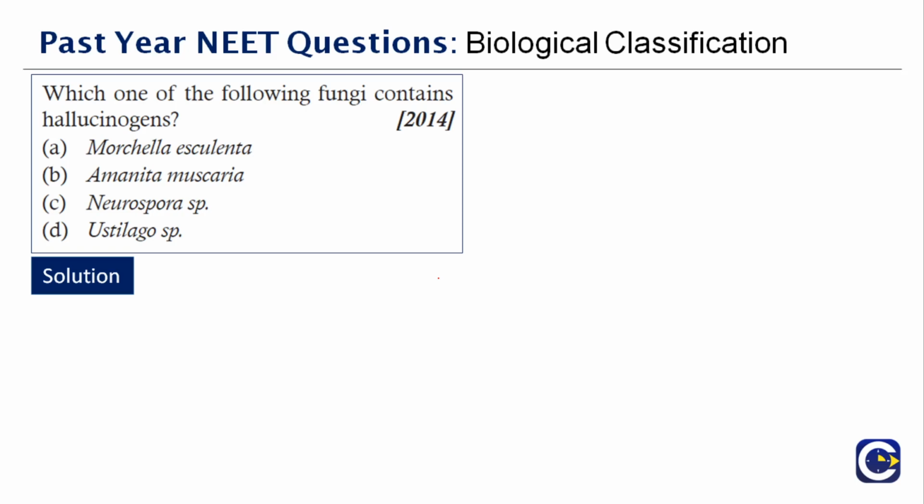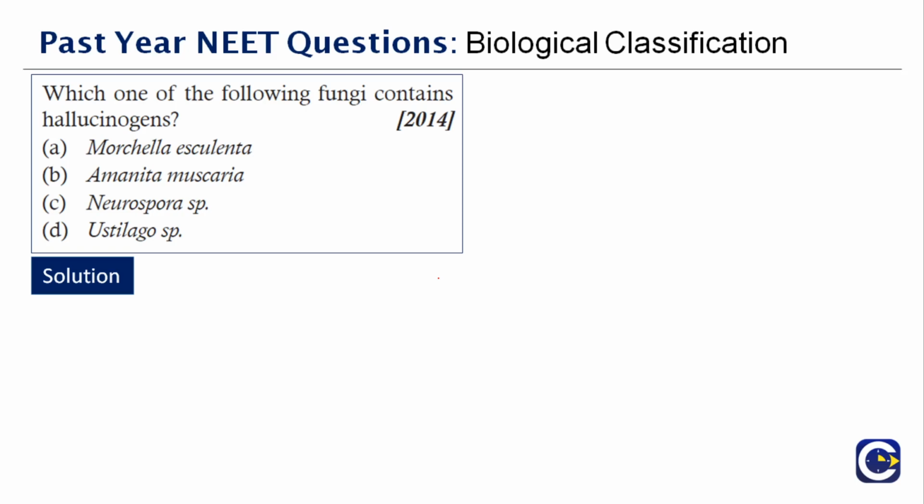Now, certain fungi have hallucinogens in them, which cause hallucinations when ingested. The common types of hallucinogens are dissociatives and delirants. But out of the fungi, hallucinogens produced by fungi are simply called hallucinogenic fungi.